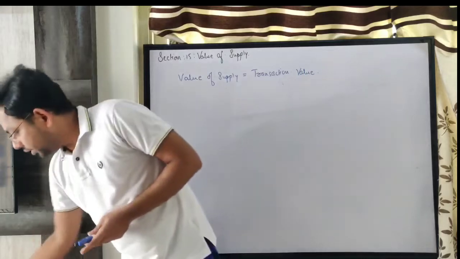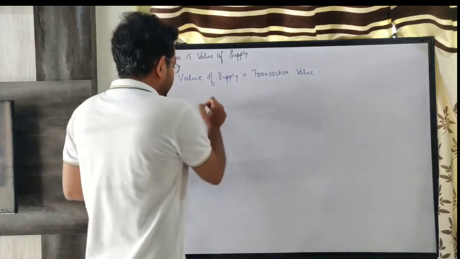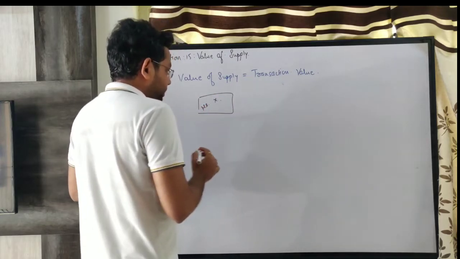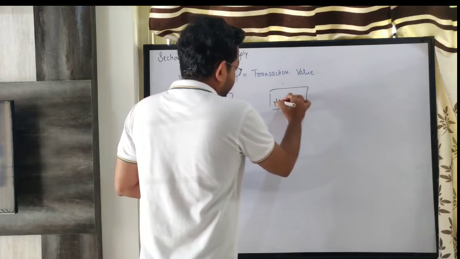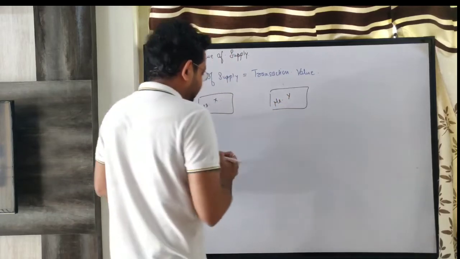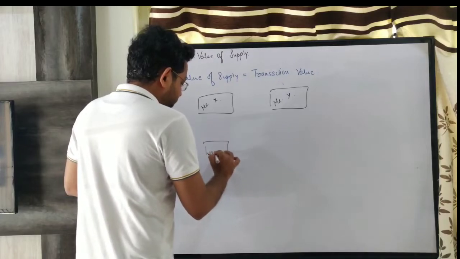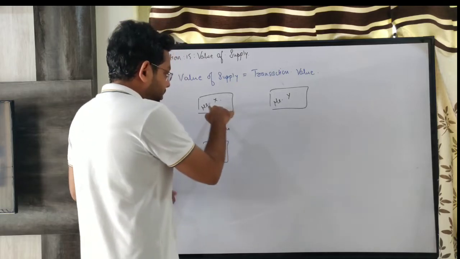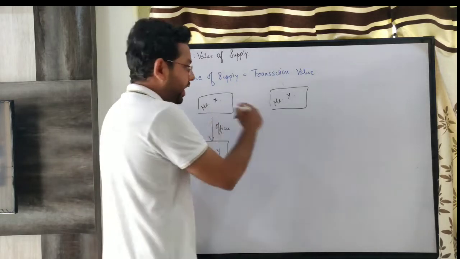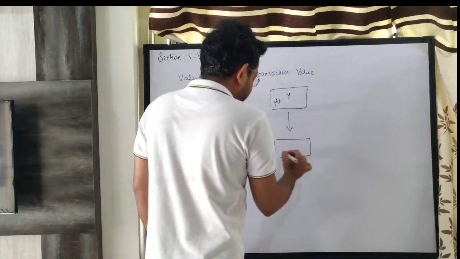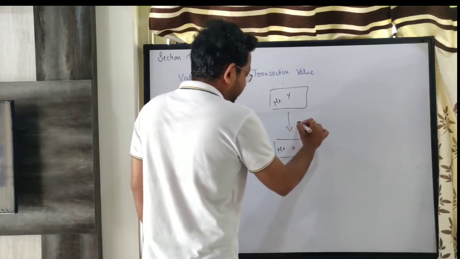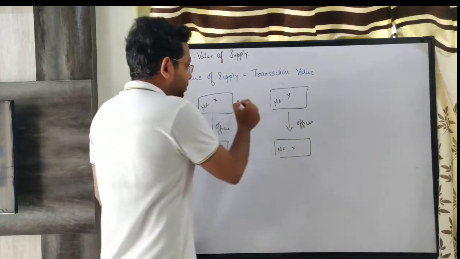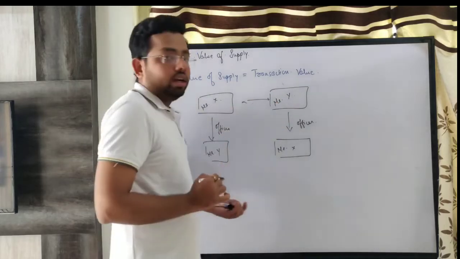So what they are saying is, say there is one business run by Mr. X and there is one business run by Mr. Y. Now Mr. Y is working as an officer in the company of Mr. X, and somewhere Mr. X is also appointed as an officer or a director or a manager in the business of Mr. Y. Then what they are saying is Mr. X and Y are related persons.